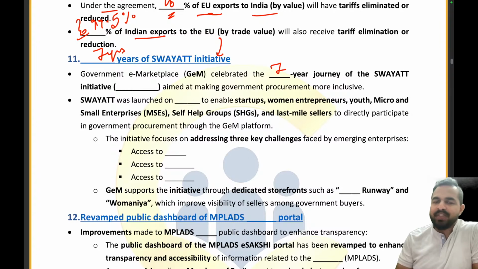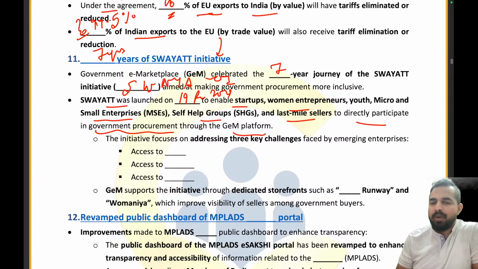What exactly does Swayat stand for? Startup, Women Advancement, Youth Advantaged for e-transactions. The Swayat was launched on 19th February 2019 to enable startups, women entrepreneurs, youth, micro and small enterprises, self-help groups and last mile sellers to directly participate in government procurement through the Government e-Marketplace platform, right?